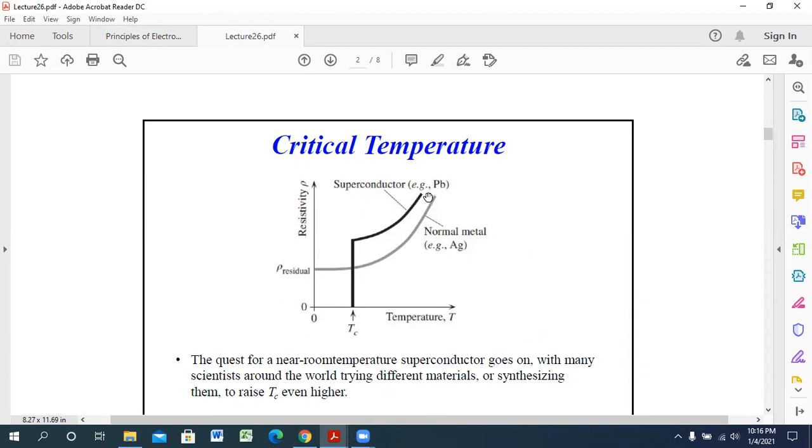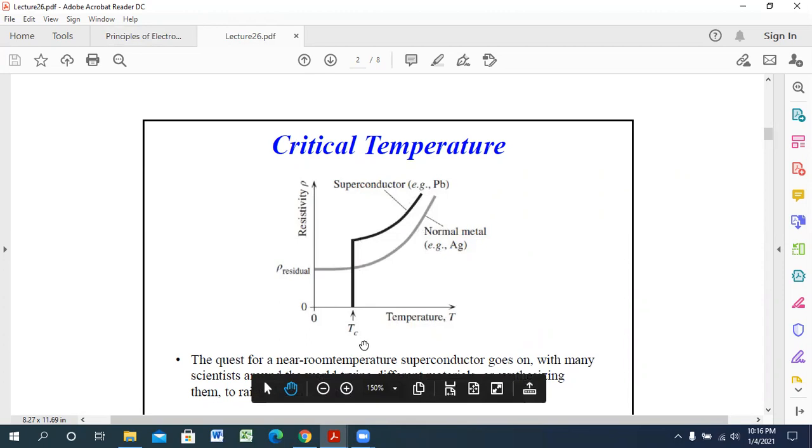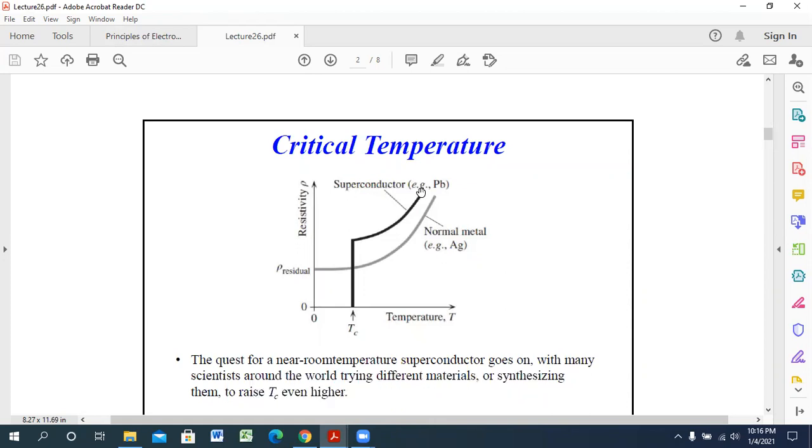But in the case of a superconductor, it has some critical temperature, which is known as Tc. That is the critical temperature at which these materials work as superconductors. Here there is an example of lead.